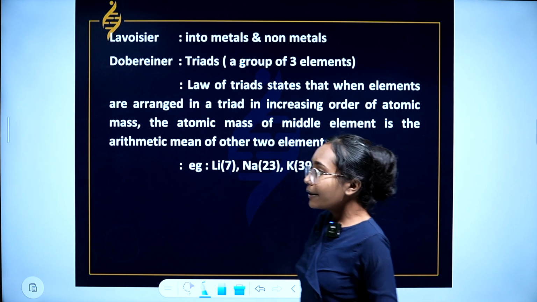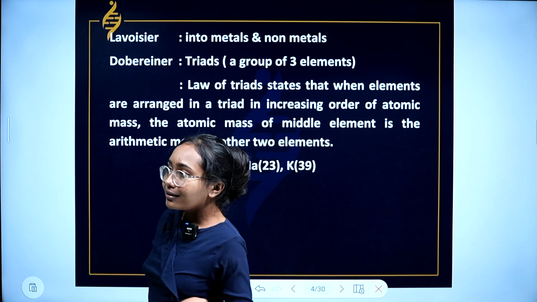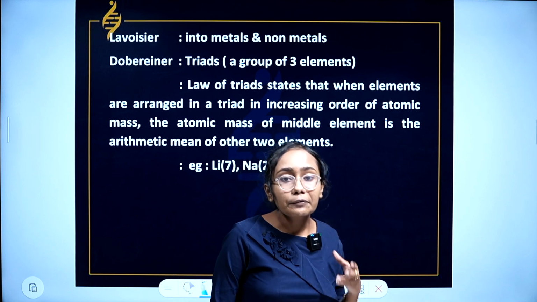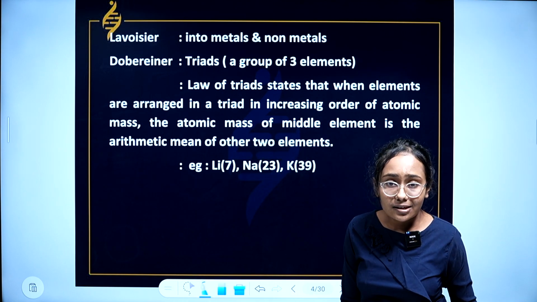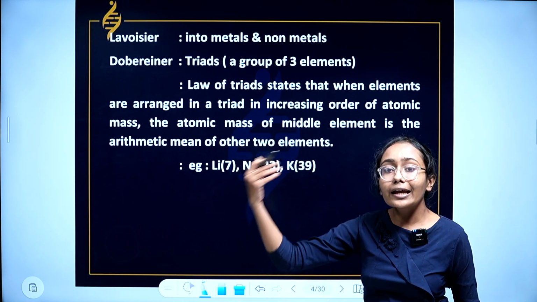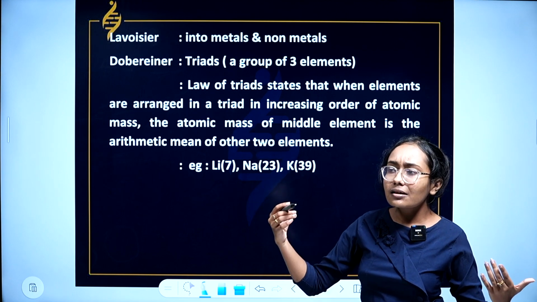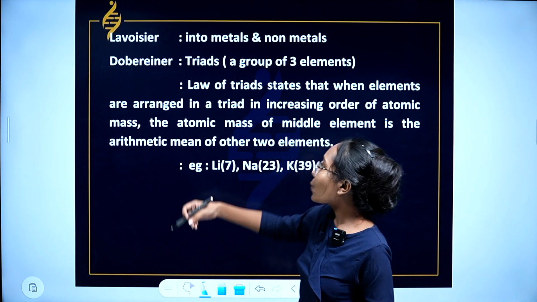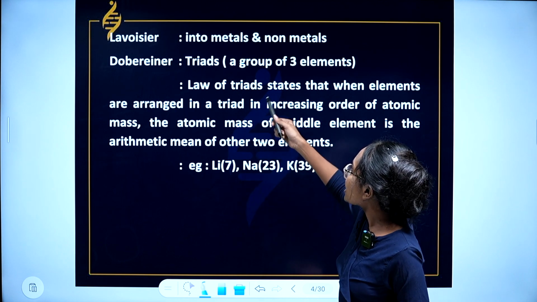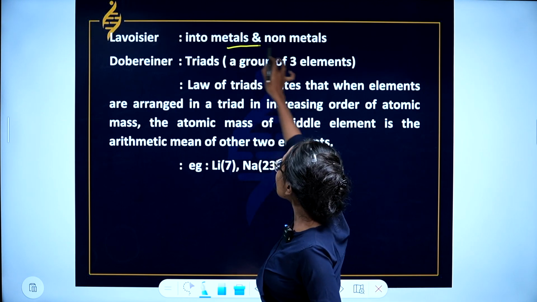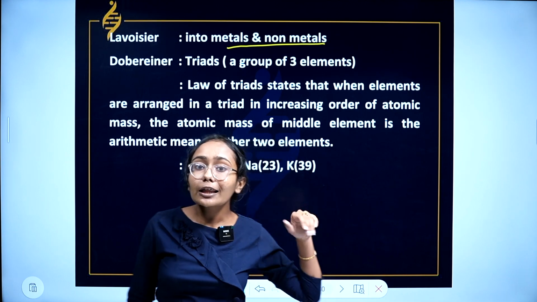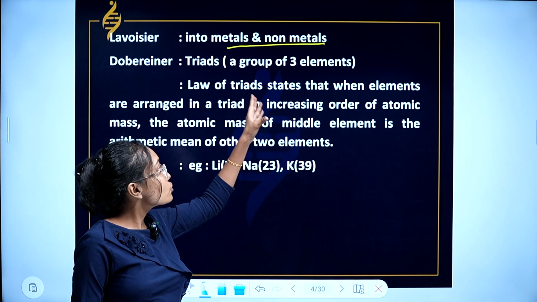Now, before coming to the periodic table that we use now, there were many scientists who led many researches, and many were able to classify elements into different categories. One such was the classification of elements into metals and non-metals by Lavoisier. Lavoisier, a scientist, classified elements into metals and non-metals.